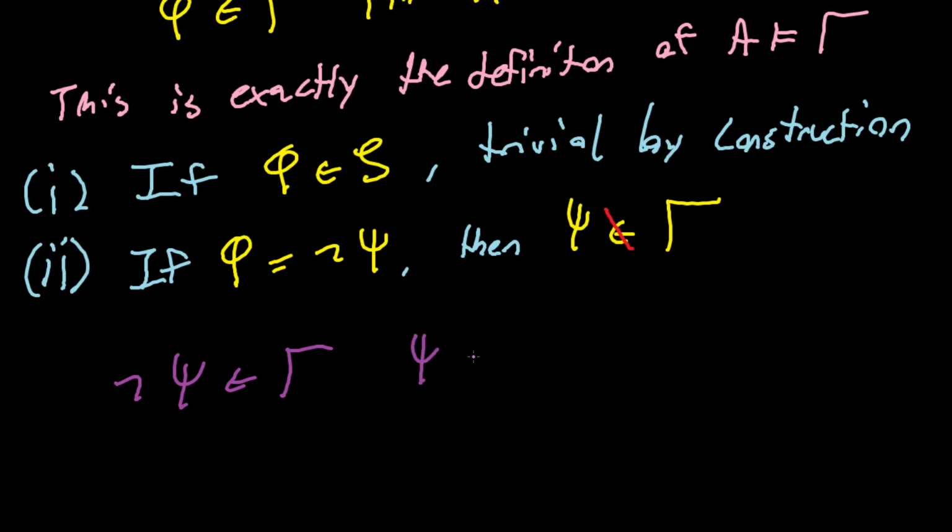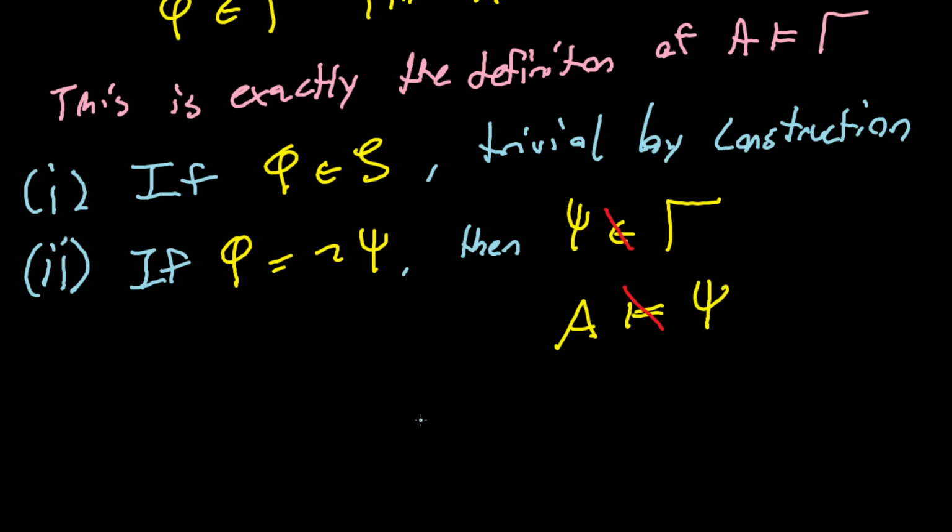And if psi was in gamma, then gamma could prove psi and not psi. So that would contradict the consistency of gamma, right? So from the consistency of gamma, we know that it can't include psi, which, because our inductive hypothesis is an if and only if, means that A absolutely does not model psi.